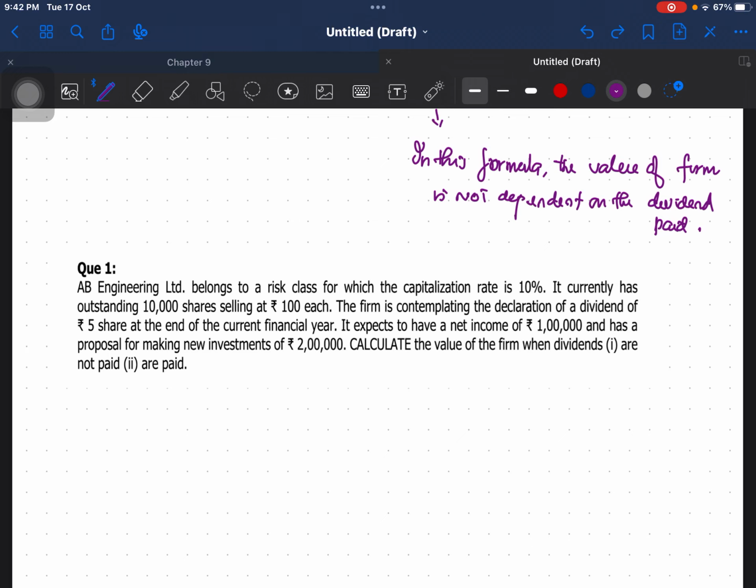Now let us do a problem from Modigliani Miller Hypothesis or theorem. Okay, so let's read the question.